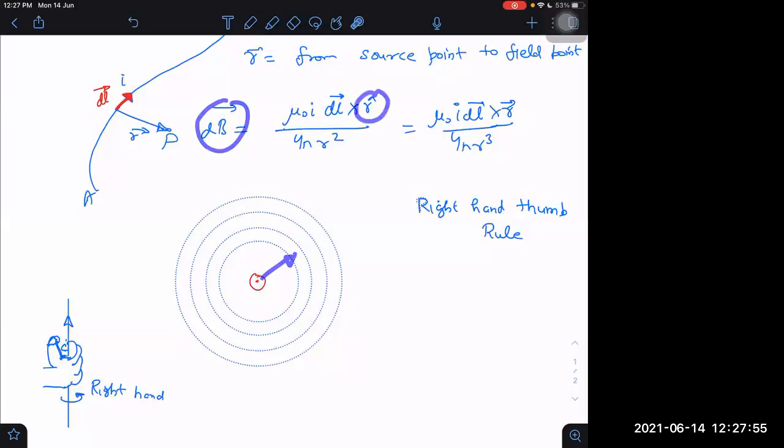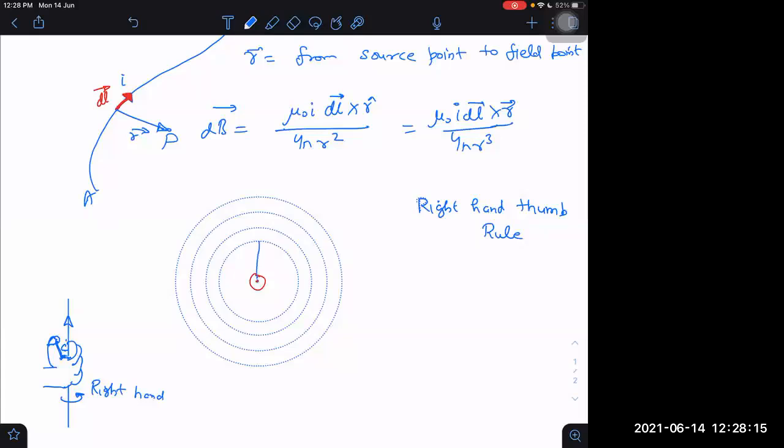So if I take a radial vector R and I always have the magnetic field perpendicular to the radial vector, what should that be then? If it is perpendicular to the radial vector, then it has to be tangential only. It has to be in a circular loop, yes, right? So let me take it in a circular way.